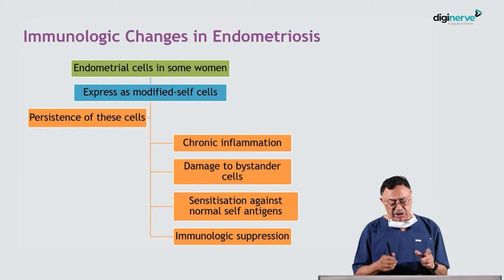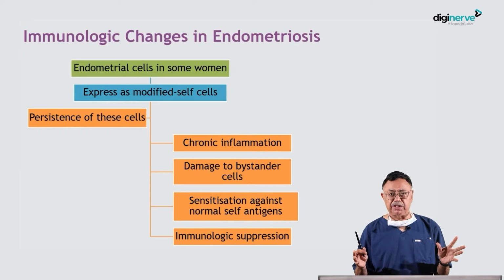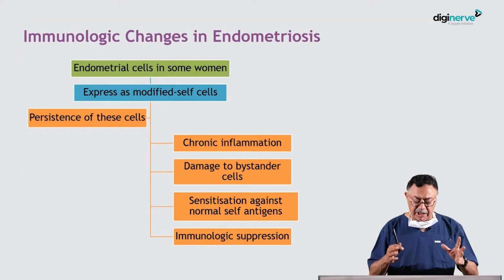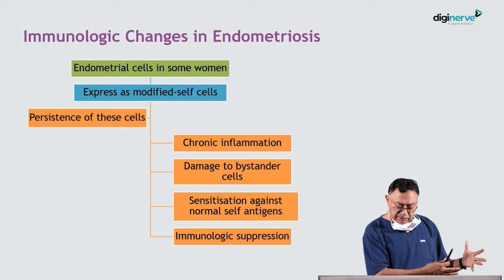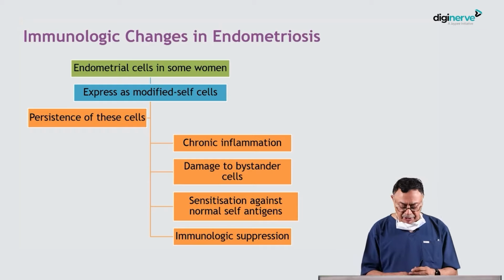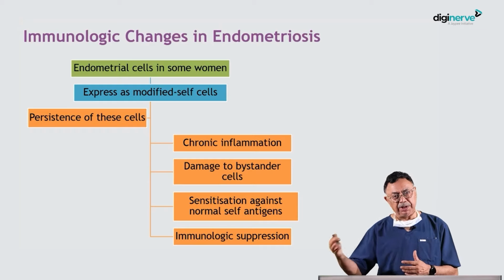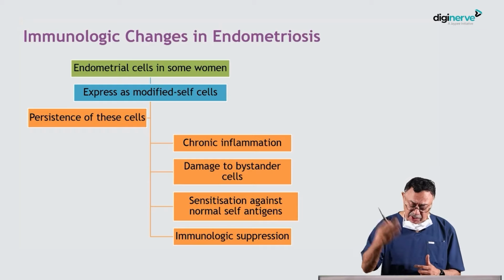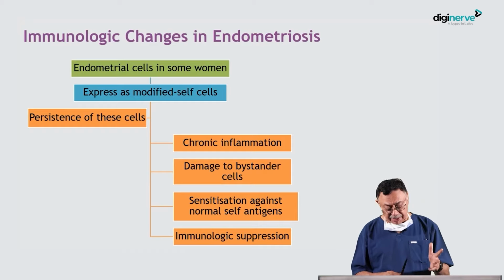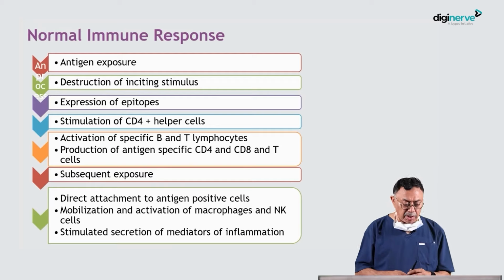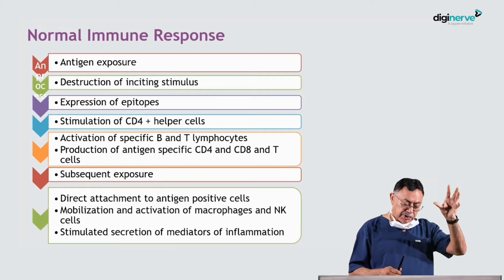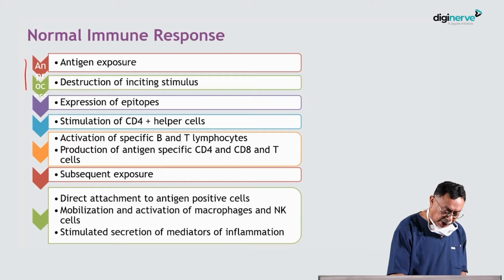What are the immunological changes that occur in endometriosis? Endometrial cells in some women express modified self cells. Persistence of these self cells will lead to chronic inflammation, damage to the nearby bystander cells, sensitization against the normal self antigens, and immunological suppression. This will lead to, as you can see in this table, it will go like that.